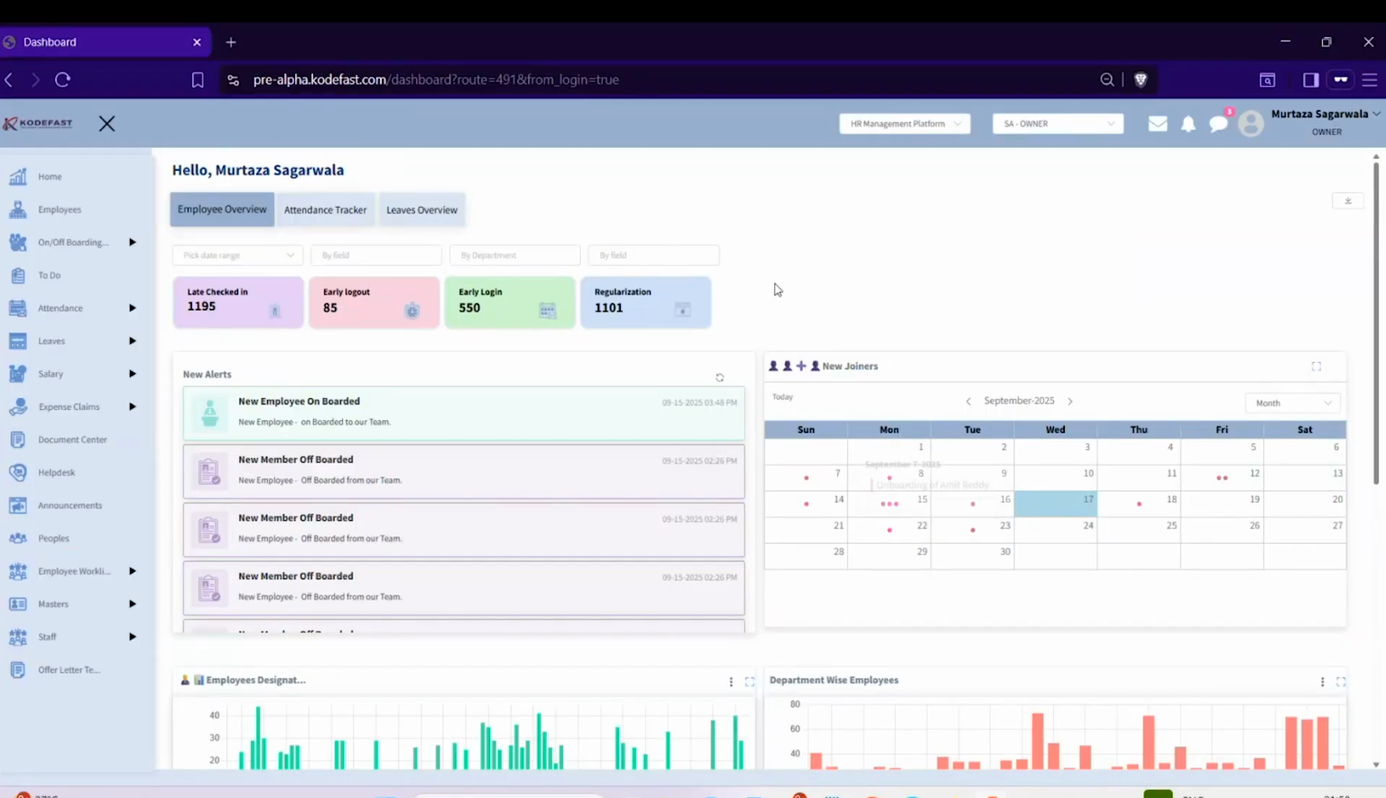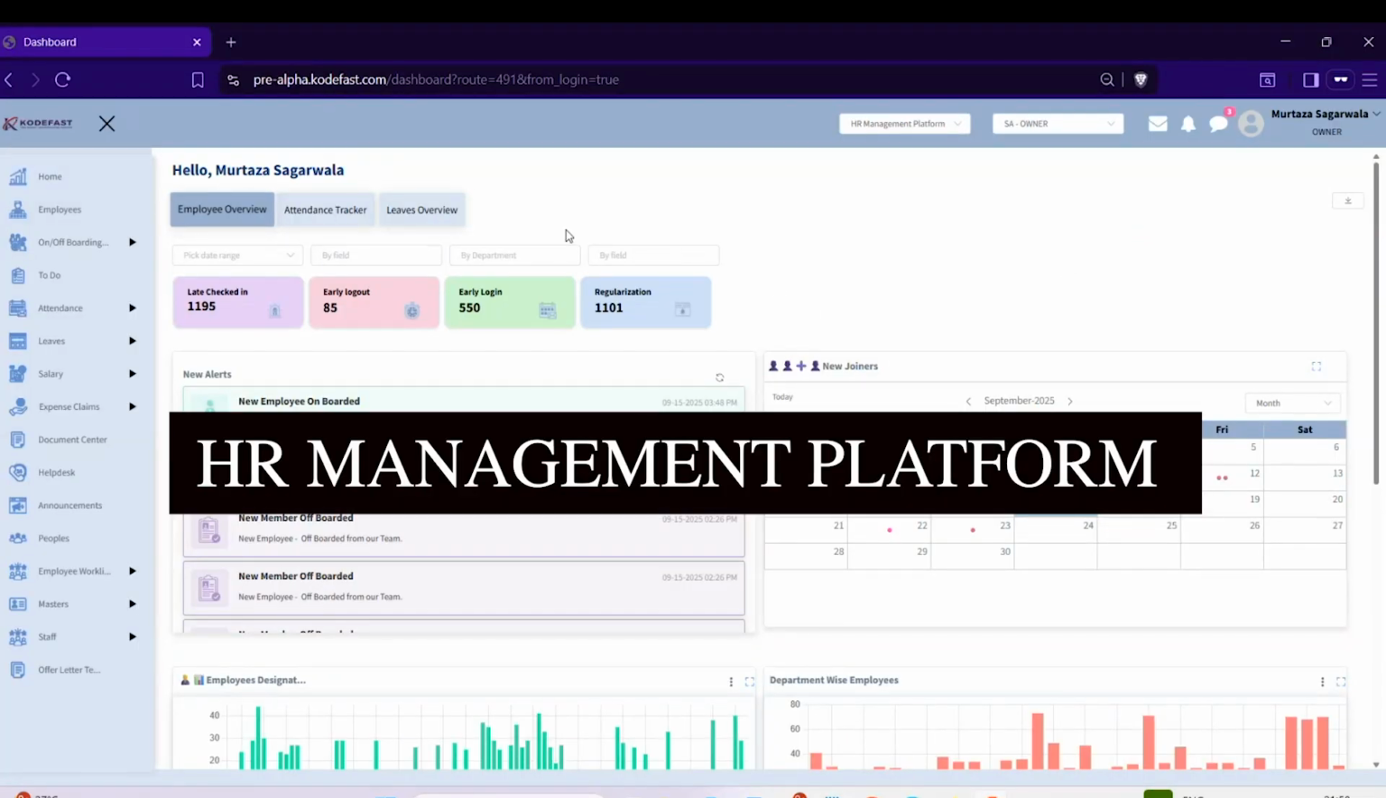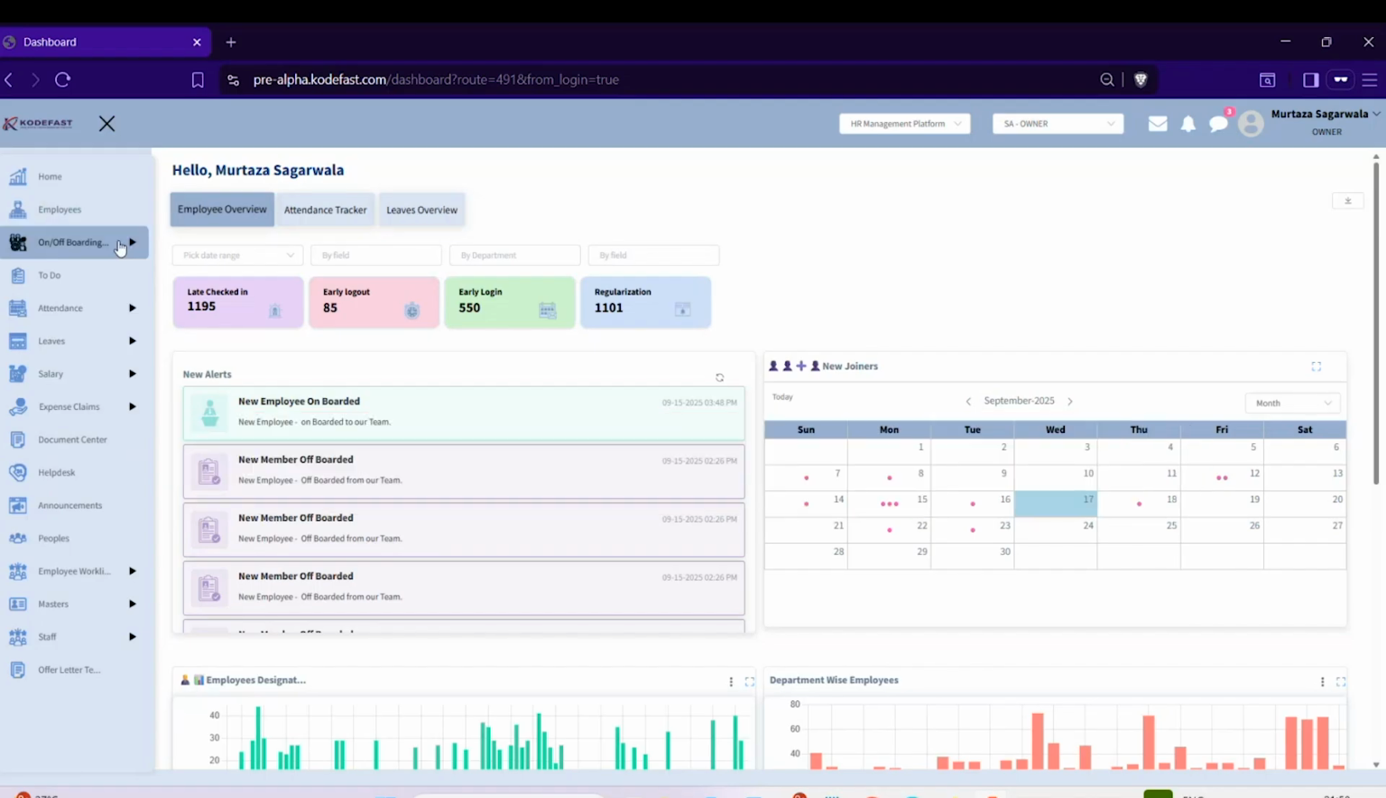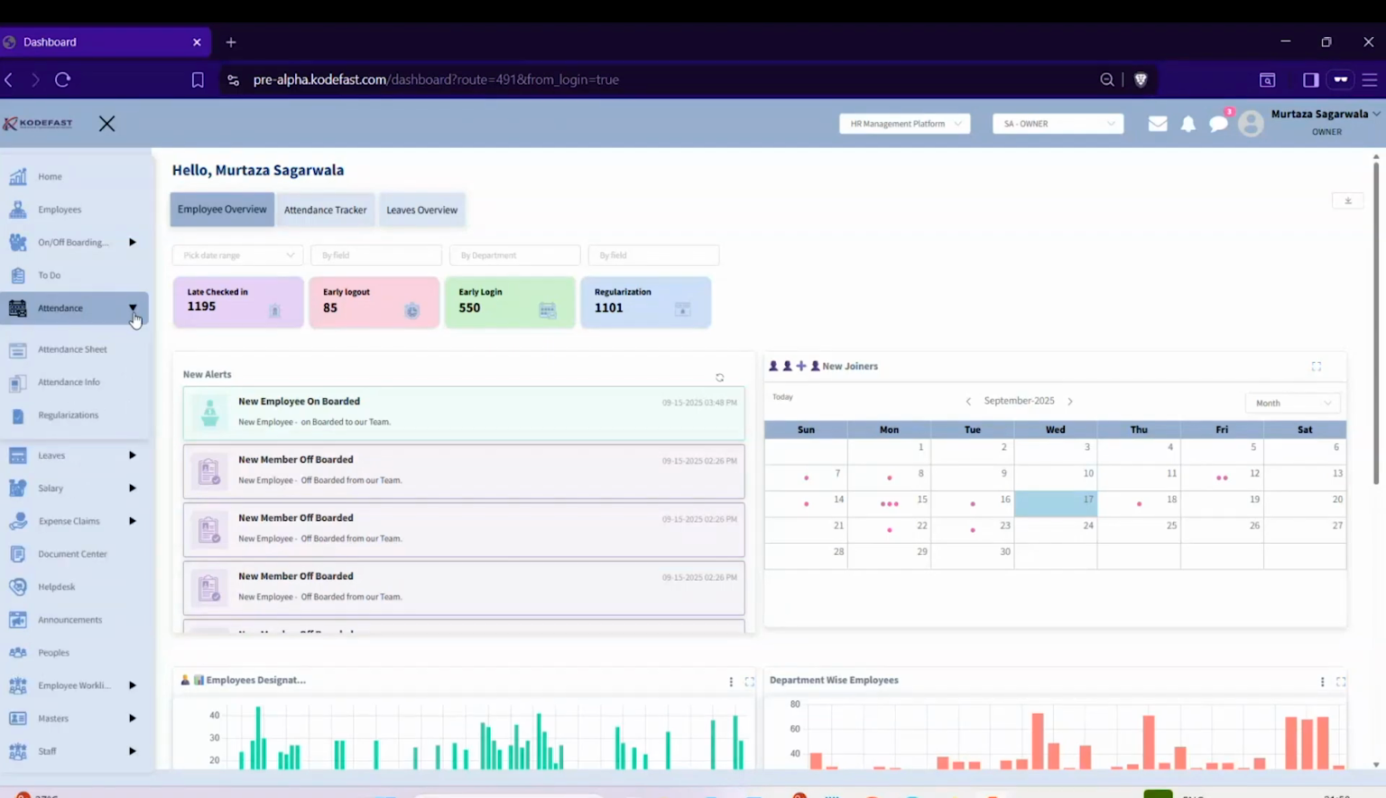We have an HR management platform. It gives you the whole employee life cycle, starting with onboarding and ending at offboarding. With that, we have a task management system integrated. We have an attendance module where every employee has their own login. They can log in, punch in and punch out. If they want to apply for regularization, they can apply.